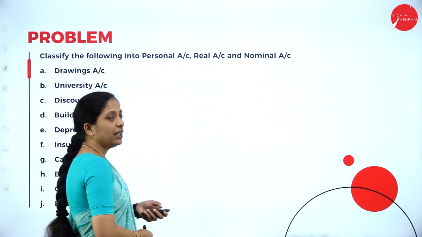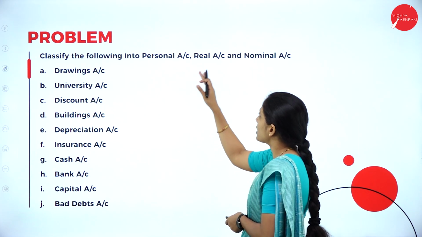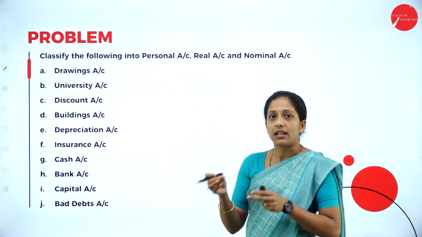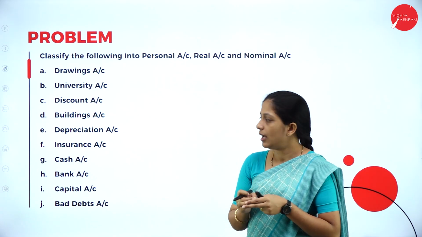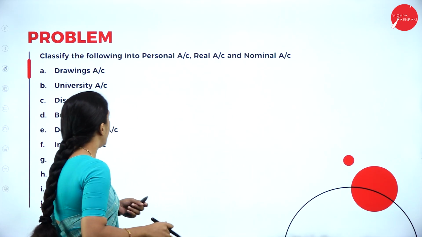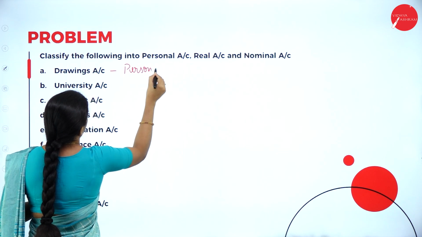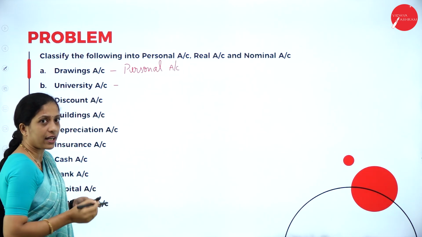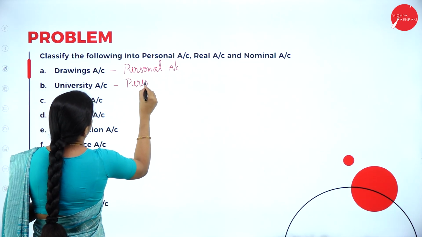Okay, so see here, this is how they'll ask you the question. Classify the following into personal account, real account and nominal account. If you know the meaning of each particular classification, you can easily solve the problem. So this is how they will ask you the question. Now see here, drawing. So what is it? Personal account. University account. It is related to an institution. So this is also personal account.